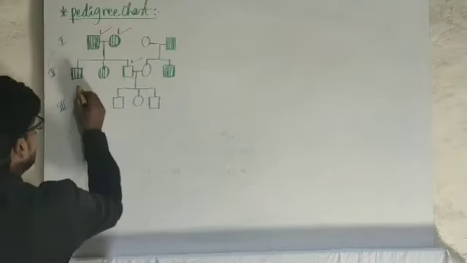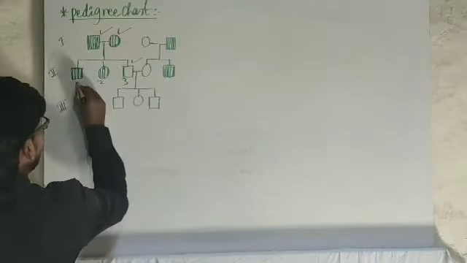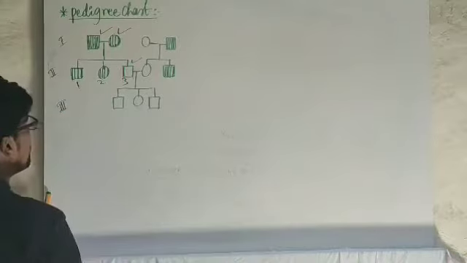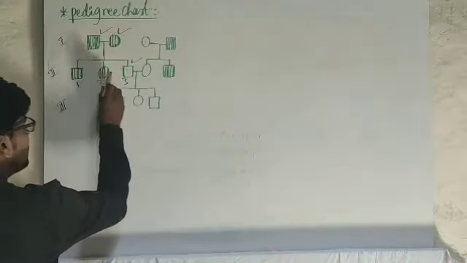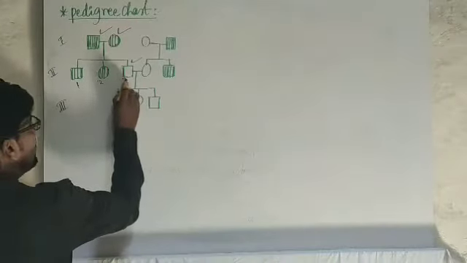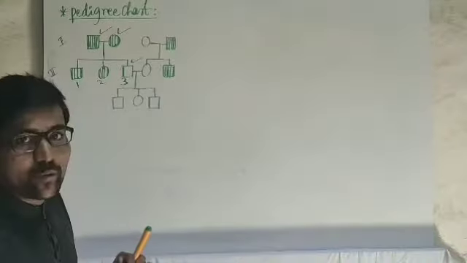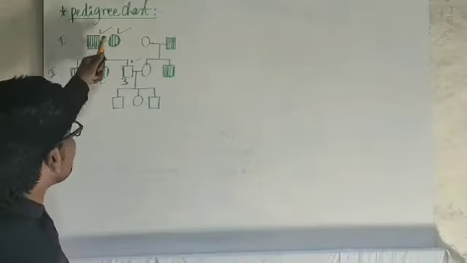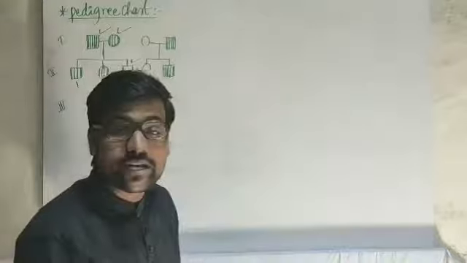These affected parents have a total of 3 progenies. Out of 3 progenies, 2 are males and 1 is a female. 2 are sons, 1 is a daughter. And here 1 son is unaffected.